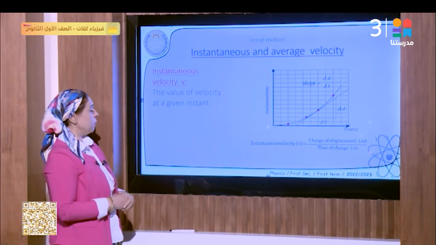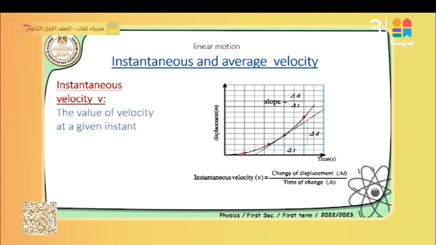This leads us to another concept, which is called instantaneous velocity, اللي هي السرعة اللحظية, which means the value of velocity at a given instant. عند لحظة معينة أو عند نقطة معينة, or a specific time, we can find or calculate the velocity of the object at this moment. طب هنجيبها ازاي دي بقى؟ طب احنا طبعا it's represented by a curve.